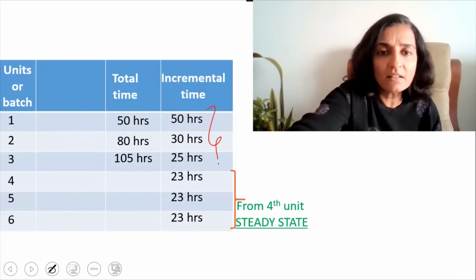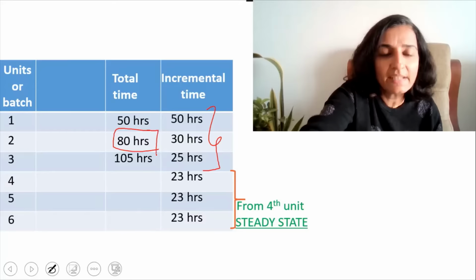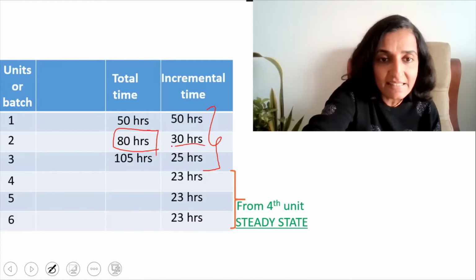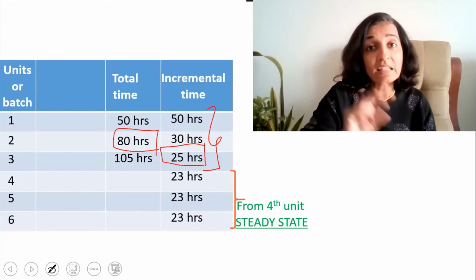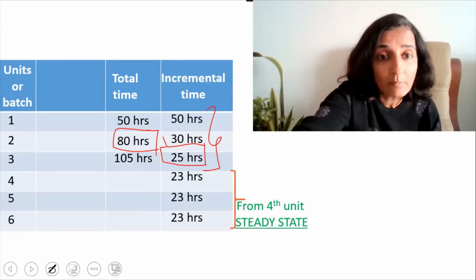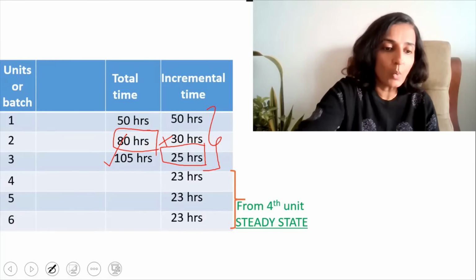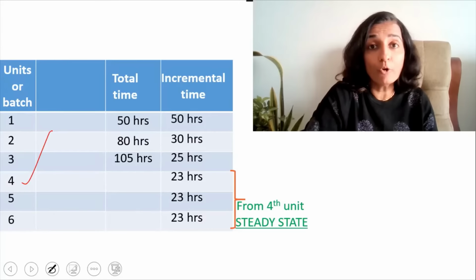Now, instead of taking this total, we could also take the total time, that is 80 hours, which was taken for making totally two units, plus the incremental time or the additional time that you took for making the third unit. So 80 plus 25 will give you 105 hours. Now, coming to the fourth unit, what is the total time that you took for making four units?